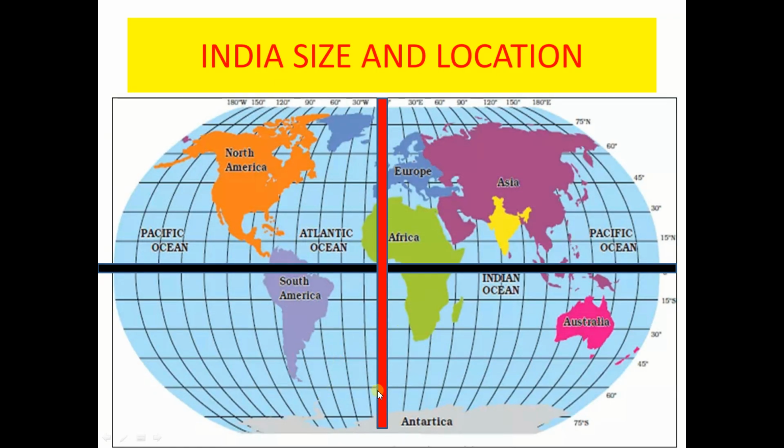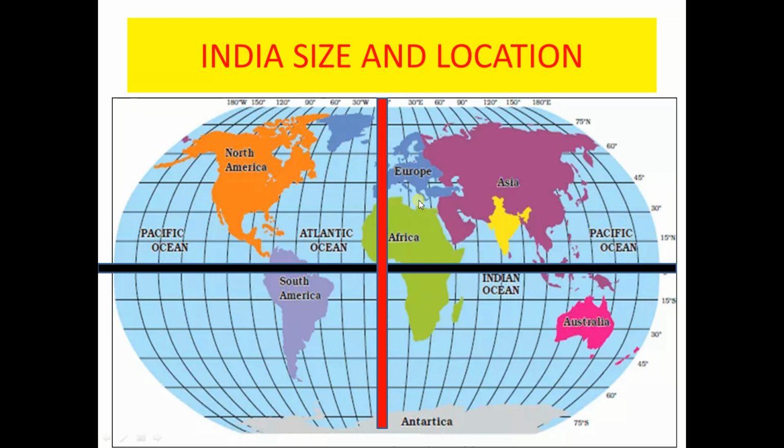Look here. Here we have the globe of the world, right? Here we have the different continents, and we have latitude. This one is the latitude and this one is the longitude. So this is 0 degree equator and this is the prime meridian, 0 degree prime meridian. These lines help us to find out the location of countries, right?